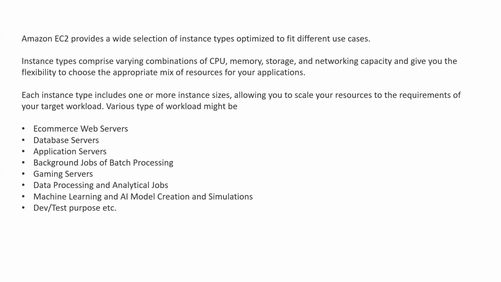Depending upon that, AWS हमें wide range of EC2 instance types provide करता है, and as per the requirement of our application and the workload we are going to deploy on the EC2 environment, we can select the type of EC2 machine itself.